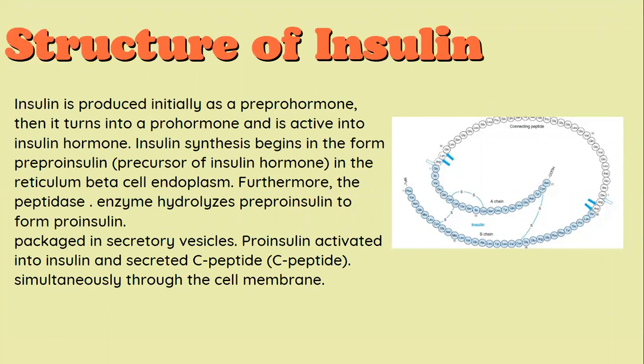Structure of insulin. Insulin is produced initially as a preprohormone, then it turns into a prohormone and is activated into insulin hormone. Insulin synthesis begins in the form of preproinsulin, or precursor of insulin hormone, in the endoplasmic reticulum of the beta cell. Furthermore, the peptidase enzyme hydrolyzes preproinsulin to form proinsulin. Packaged in secretory vesicles, proinsulin is activated into insulin and C-peptide is secreted simultaneously through the cell membrane.